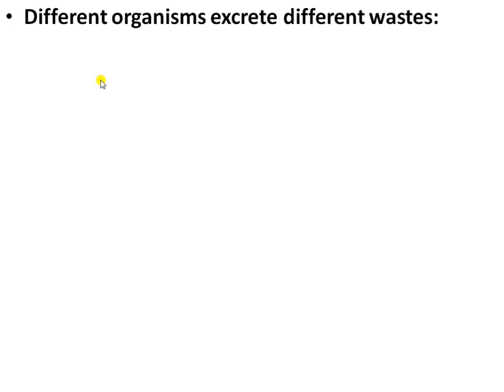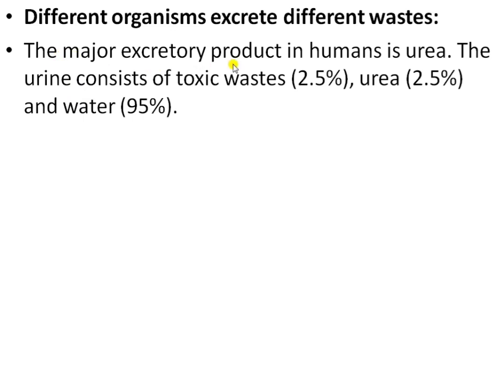Next, different organisms excrete different wastes. The major excretory product in humans is urea. Urine consists of about 2.5% toxic waste, including urea, and about 95% water. The average amount of urine in a normal person is 1 to 1.8 liters in 24 hours.